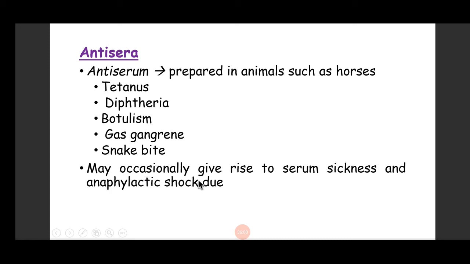These antisera occasionally give rise to serum sickness. Serum sickness is a hypersensitivity disease, type 3 hypersensitivity, in which a patient develops fever and malaise, etc. after taking an antisera. Because this antisera is from animal origin, there will be certain proteins against which the human normal immune response will act and produce the disease called serum sickness.